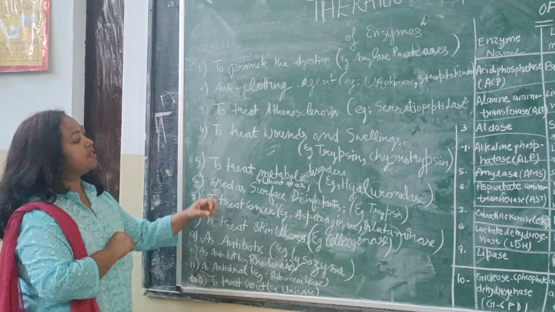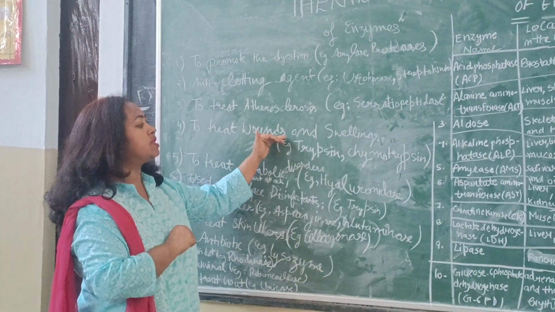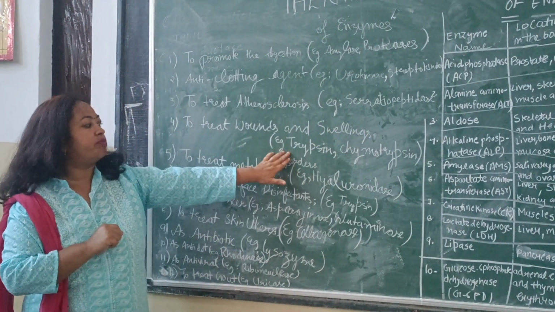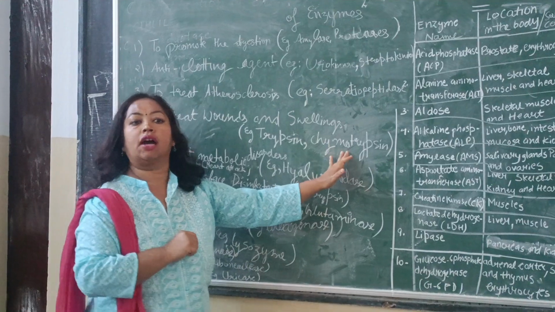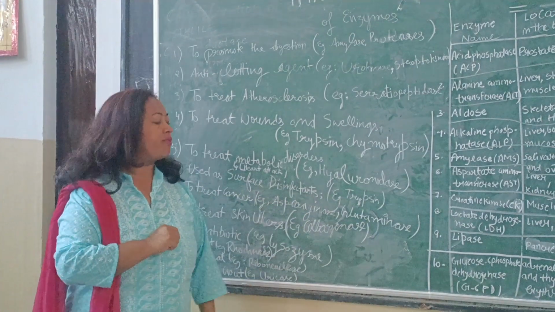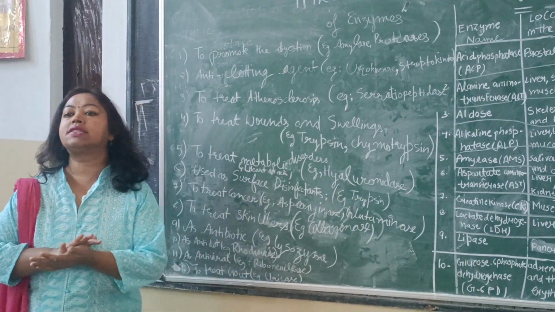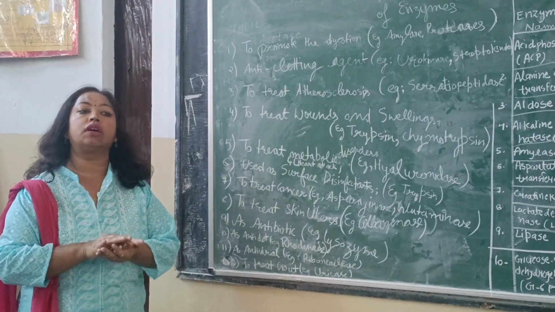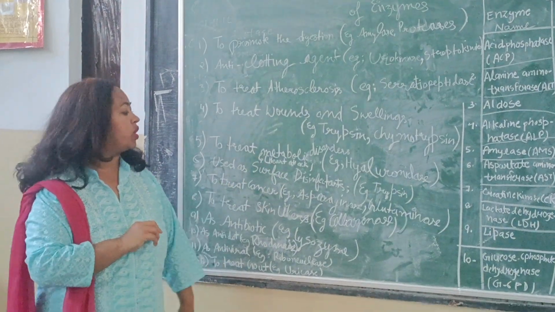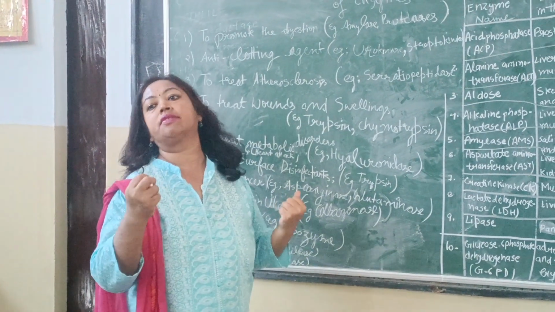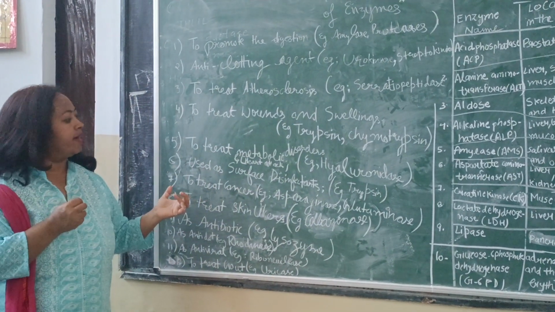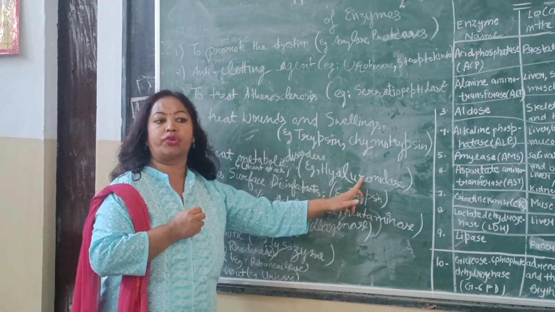Next disease is when there is some kind of wounds and swelling, any kind of inflammation in our body, that can be treated with the help of two enzymes, trypsin and chymotrypsin. Trypsin is also used as a surface disinfectant. That means disinfectants are those solutions which are applied on non-living things. Next is to treat the metabolic disorders. There are some disorders which are related to the metabolism of carbohydrates, lipids and proteins. So in that case, we use the enzyme hyaluronidase.